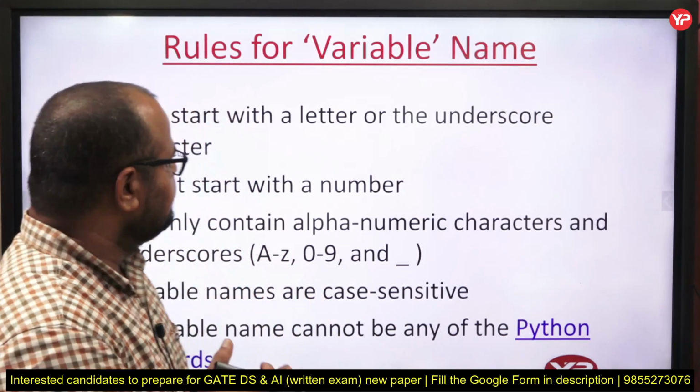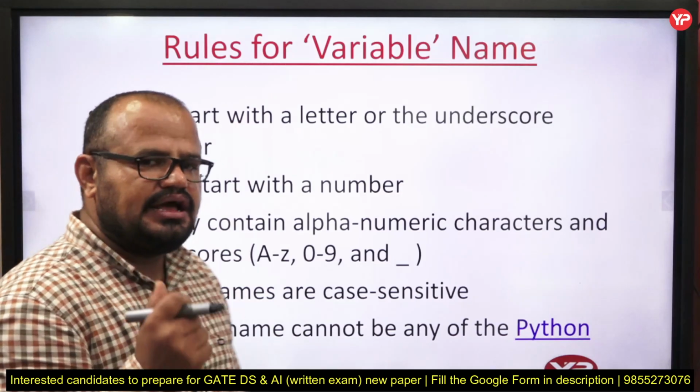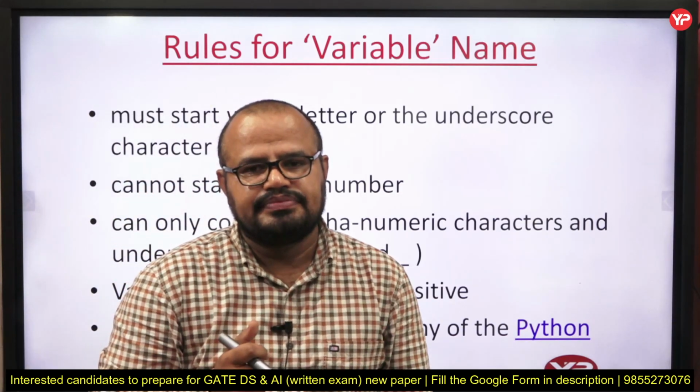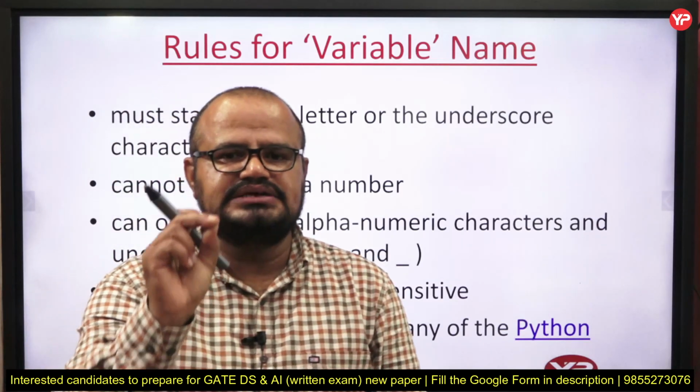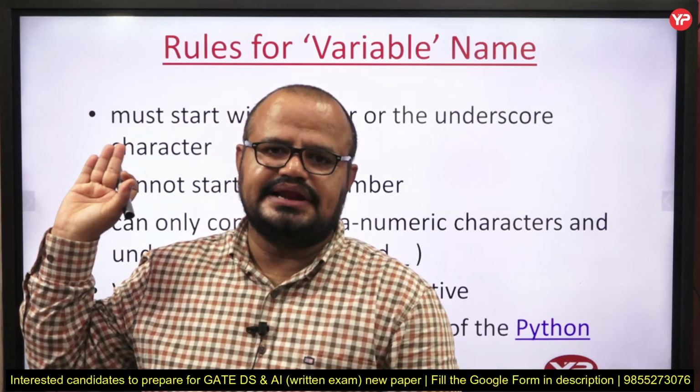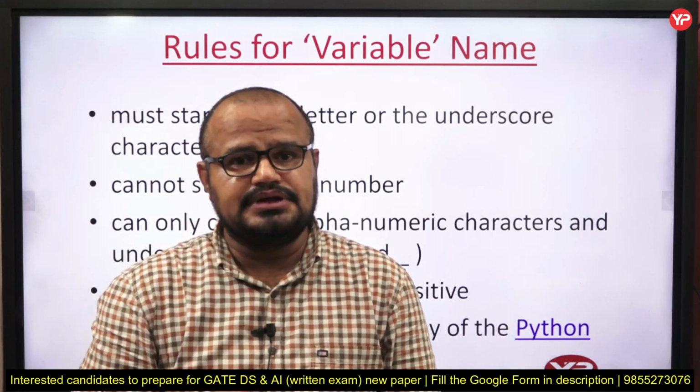See, my dear students, but now you can ask me a doubt: sir, what type of name can we assign to a variable? Here you are just writing A, which is not very understandable.